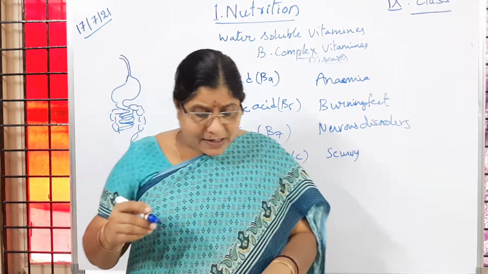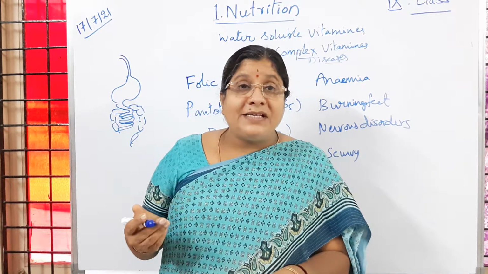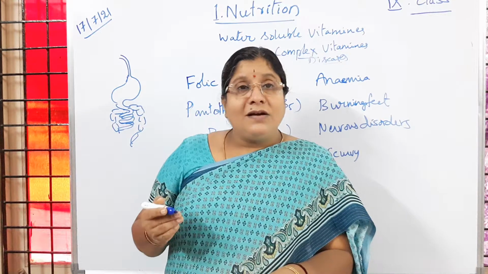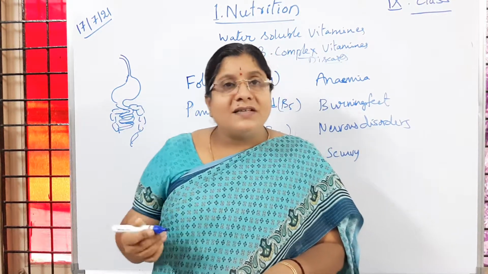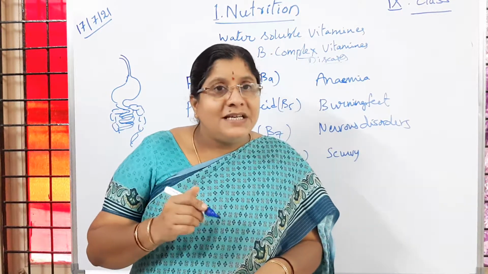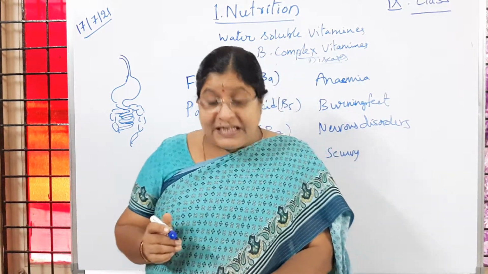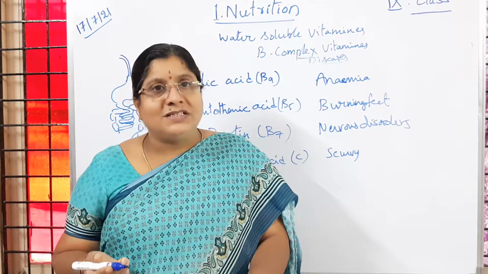Wherever the tissues are getting damaged or new tissues have to be developed in our body, that is happening because of vitamin C. So if vitamin C is deficient in our body, that results in delay in healing of wounds.